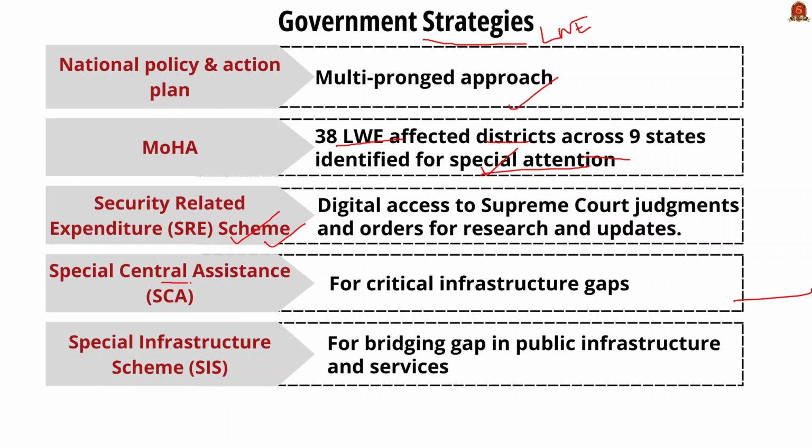Then the Special Central Assistance, SCA. The main purpose of this is to fill critical infrastructure gaps in the region. See, the main purpose of left-wing extremism is to overthrow the government, right? Why do they want to overthrow the government? Because they are not satisfied with the development programs. So, in order to bridge the gap, this SCA will help to bring development to the region. Similarly, the Special Infrastructure Scheme. It builds public infrastructure and services in the region.